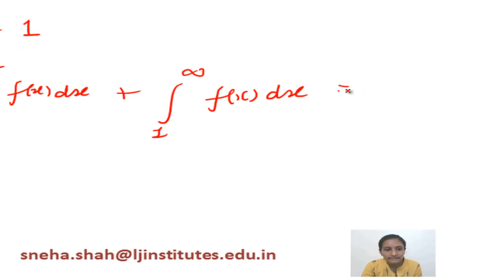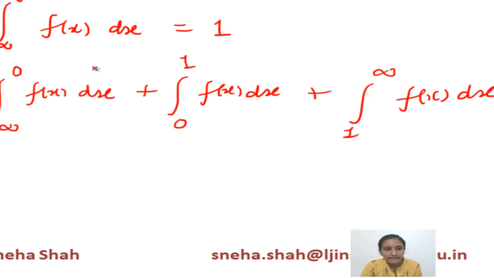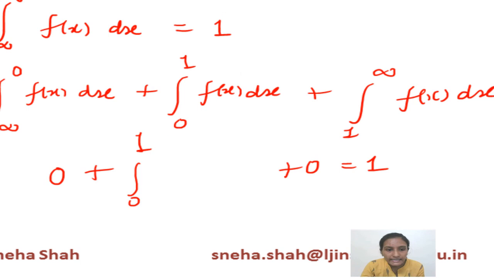Now this part equals 0, plus this part is also equal to 0, equals 1. For the middle part, for 0 to 1, instead of f of x, we will put k into 1 minus x square dx.